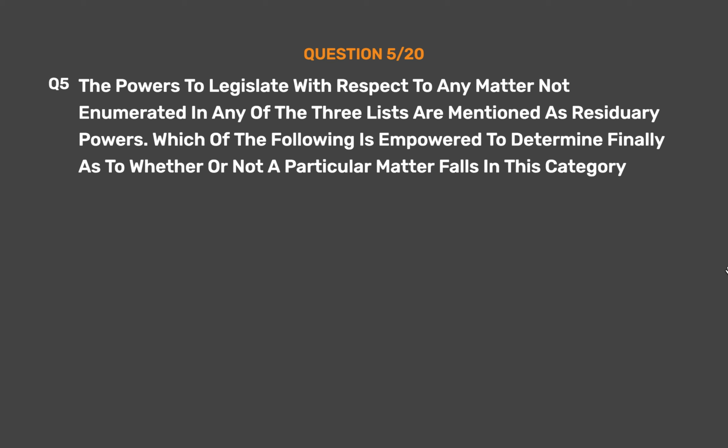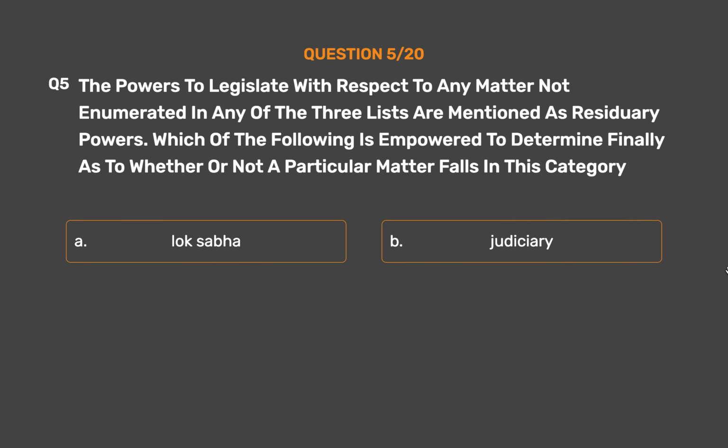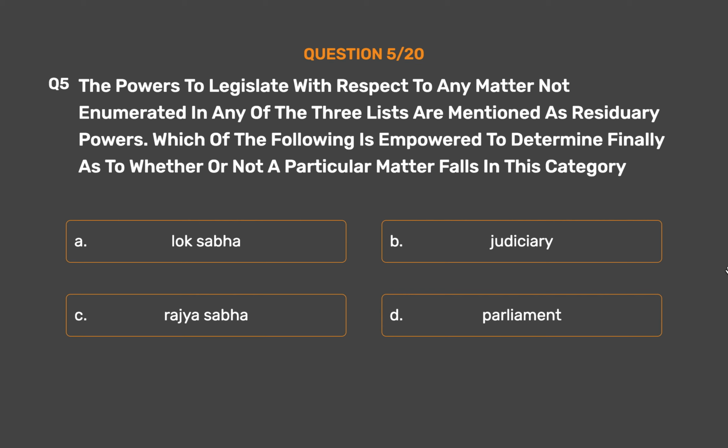Question number 5. The powers to legislate with respect to any matter not enumerated in any of the 3 lists are mentioned as residuary powers. Which of the following is empowered to determine finally as to whether or not a particular matter falls in this category? Option A. Lok Sabha. Option B. Judiciary. Option C. Rajya Sabha. Option D. Parliament.